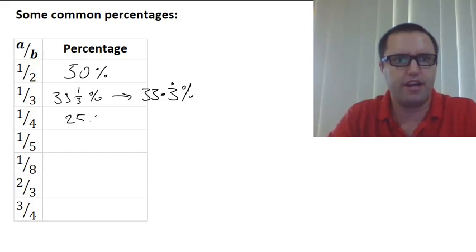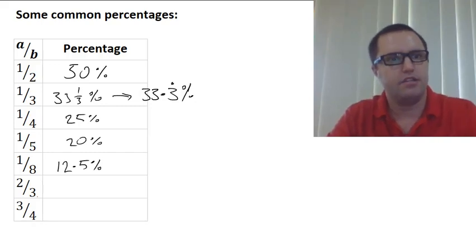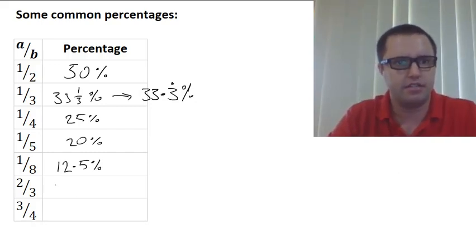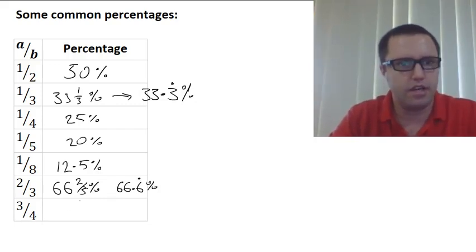A quarter is 25%. A fifth is 20%. An eighth is 12.5%. 2/3 is 66 2/3%, or you could write it as 66.6 recurring percent, and 3/4 is 75%.